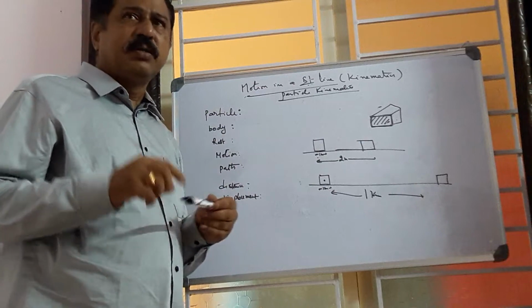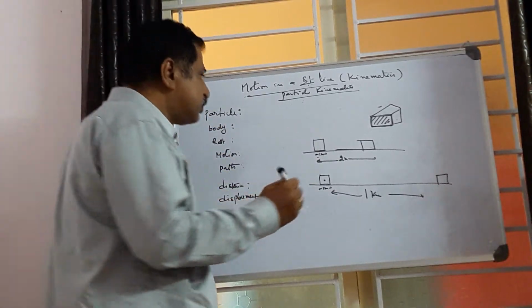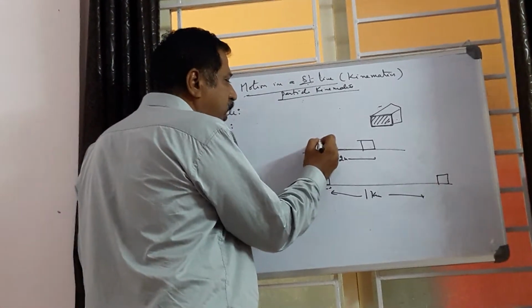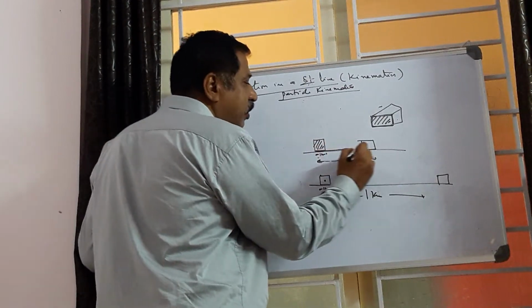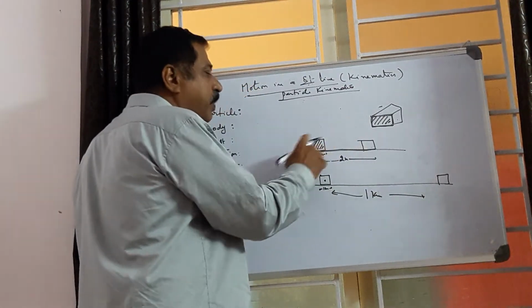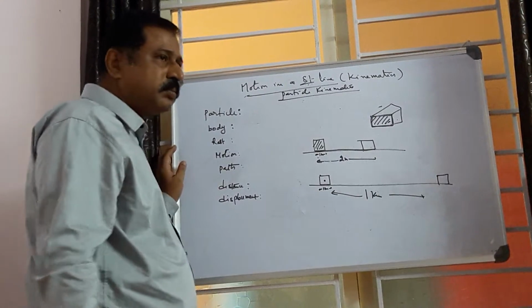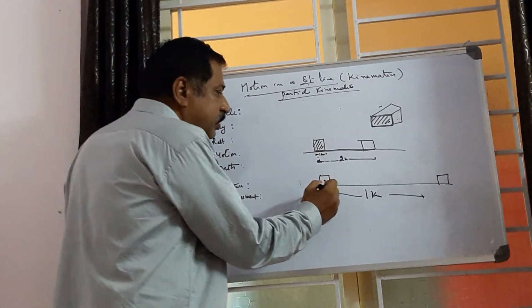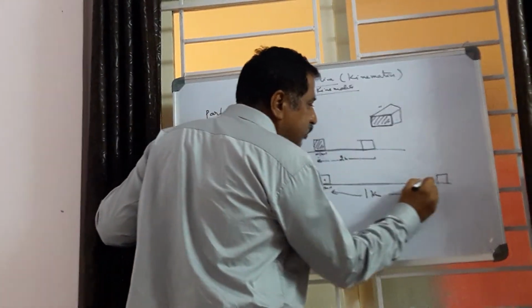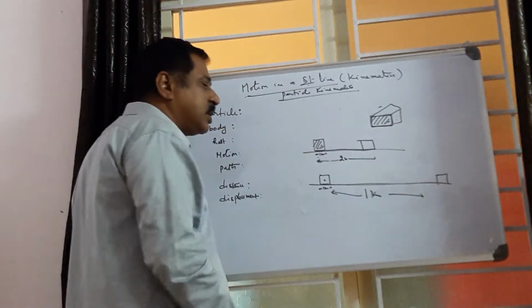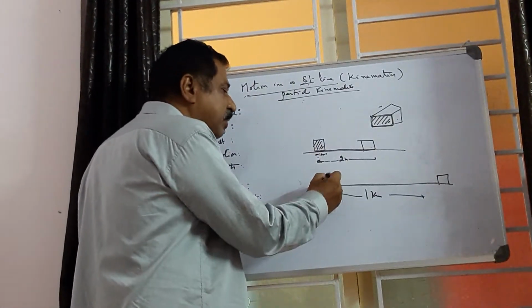Generally, we take it as a body when the distance traveled by the body is comparable to the size of the body. If the distance traveled is very large compared to the size of the body, then we treat it as a particle.